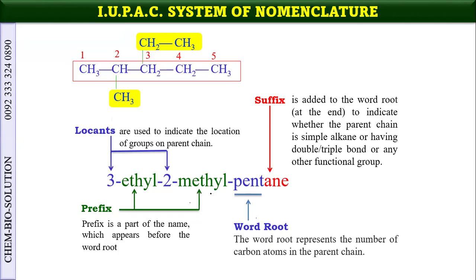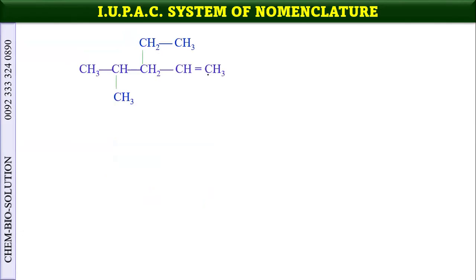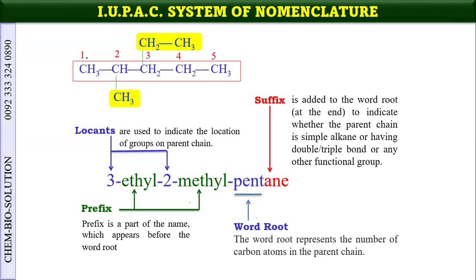Okay, I will send these slides, don't worry. Now see, in the previous case we have chosen this as a basic chain or the parent chain. And here it is almost the same, but the parent chain contains a double bond. In the previous slide we started the numbering from here, but here we will start the numbering from here. Why? Because we prefer the functional group to be nearer.